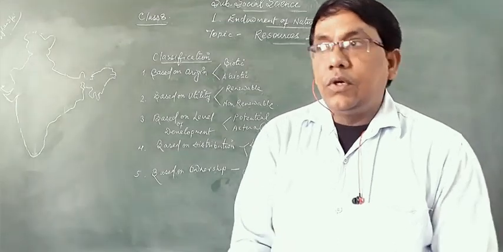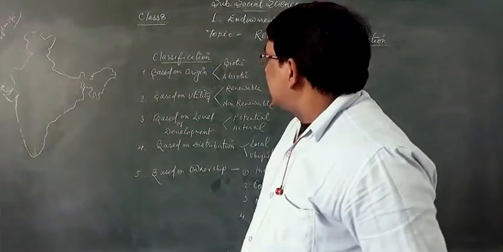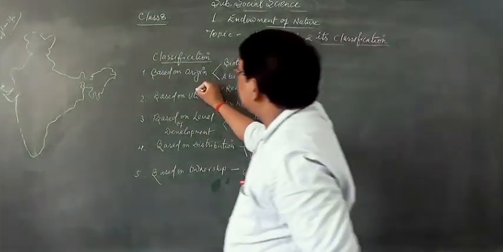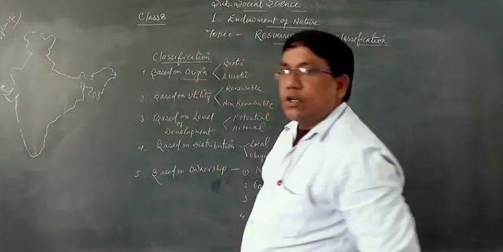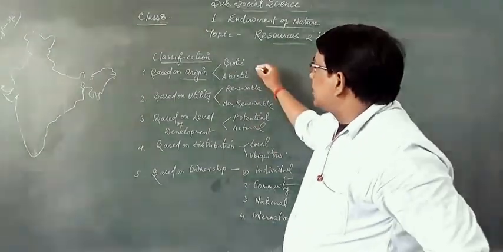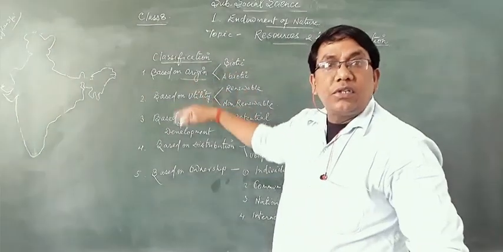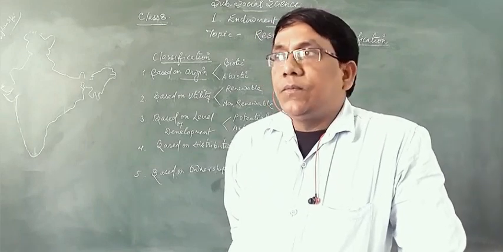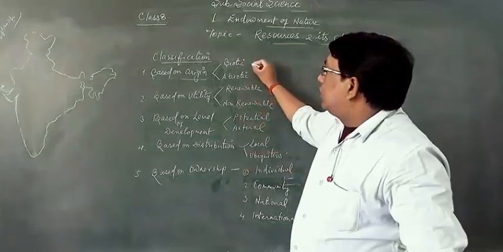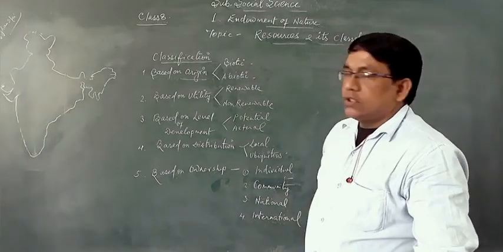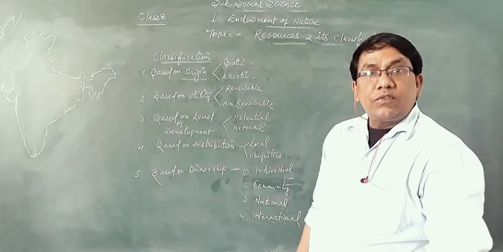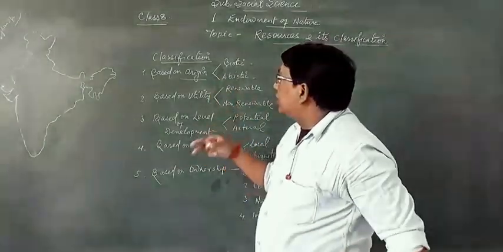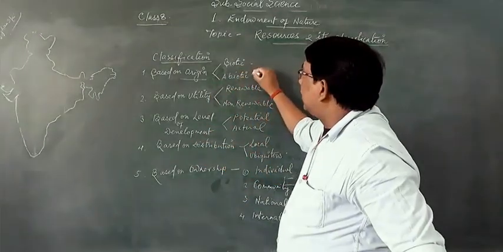The first classification is on the basis of origin, how and where the resource originated. We have two types, biotic and abiotic resources. On the basis of origin, we can divide all the resources into two parts, biotic and abiotic.